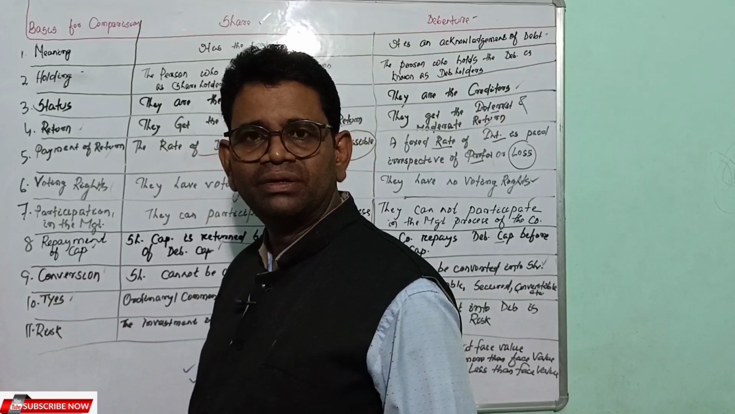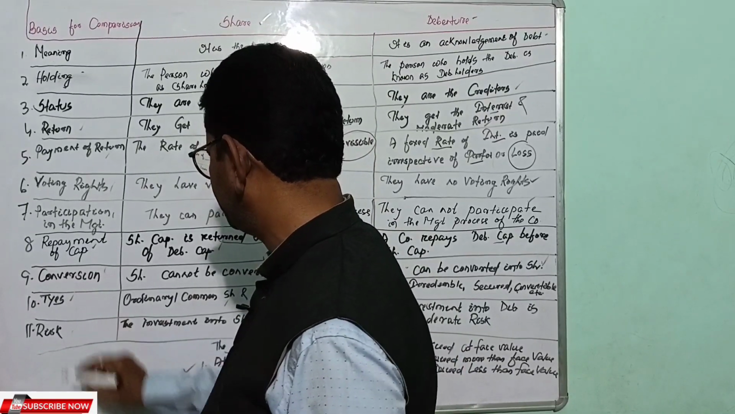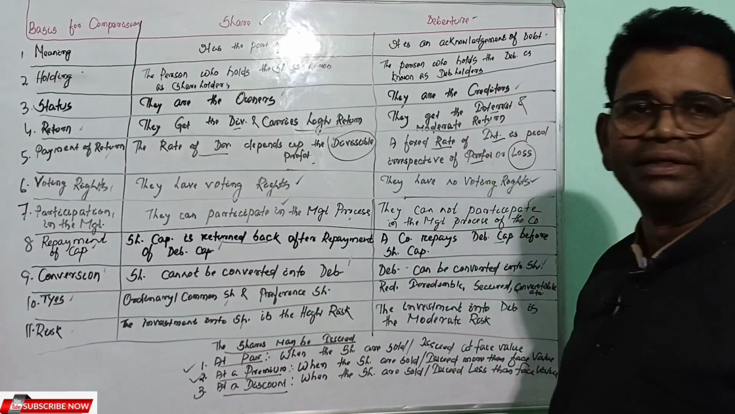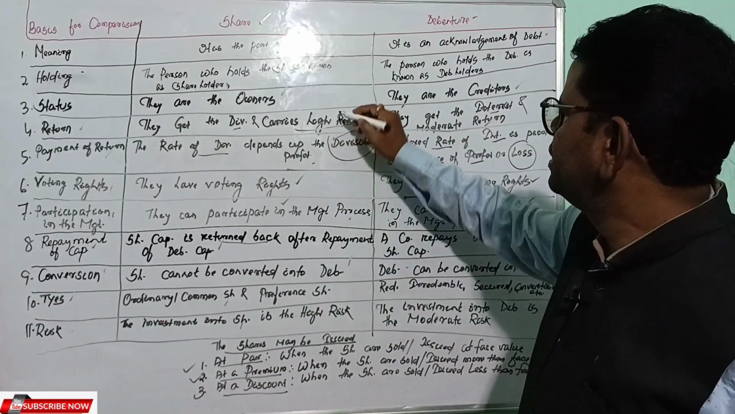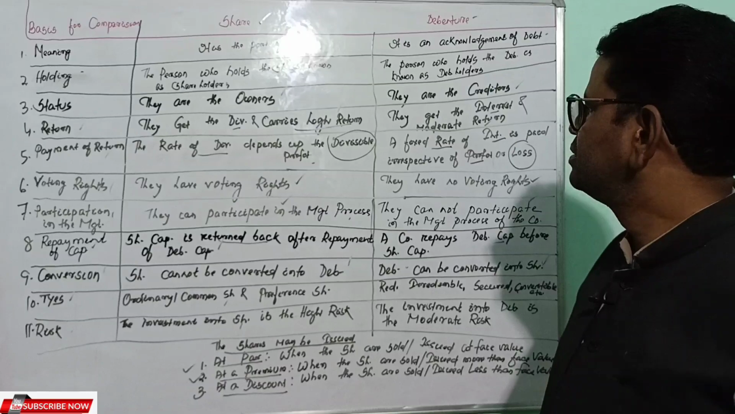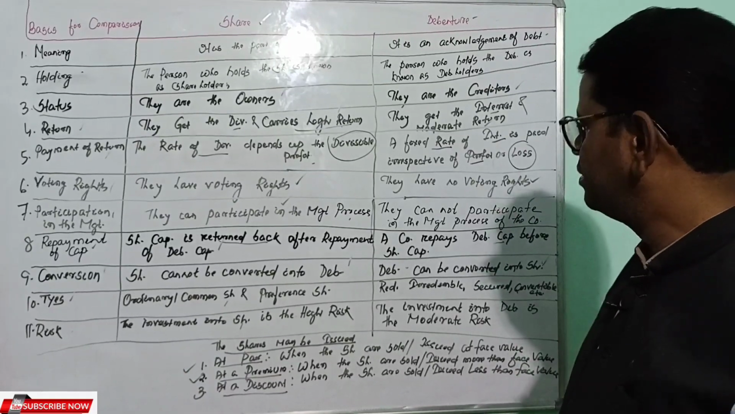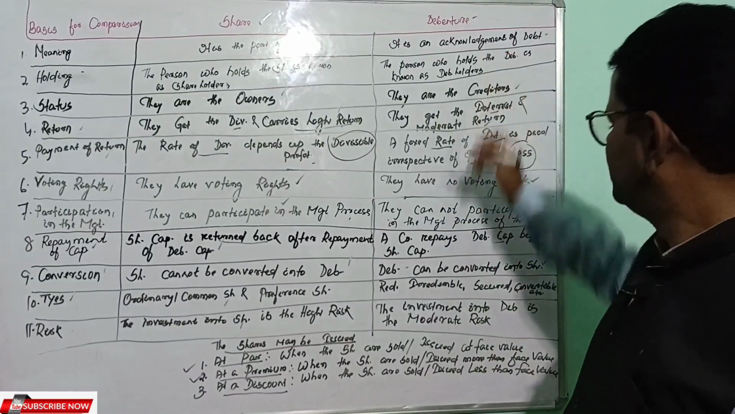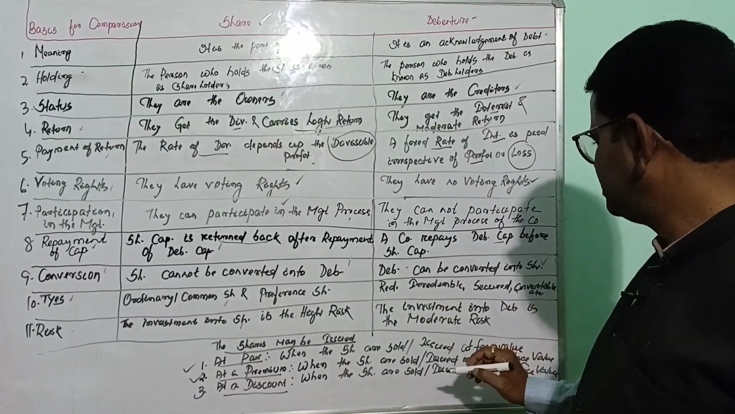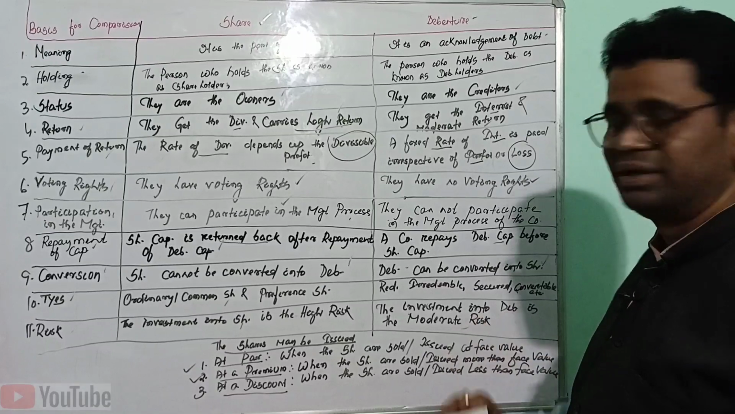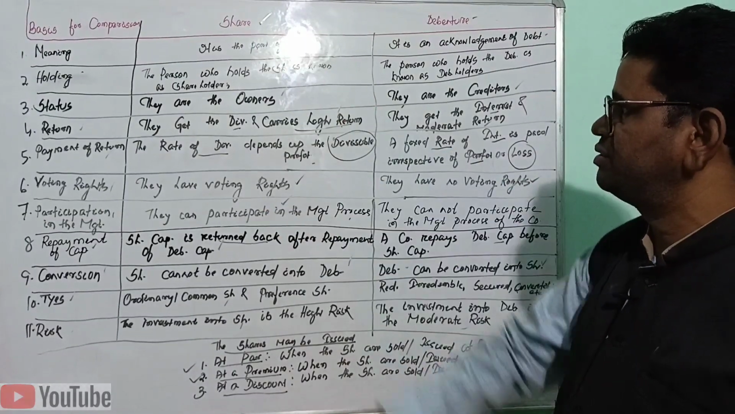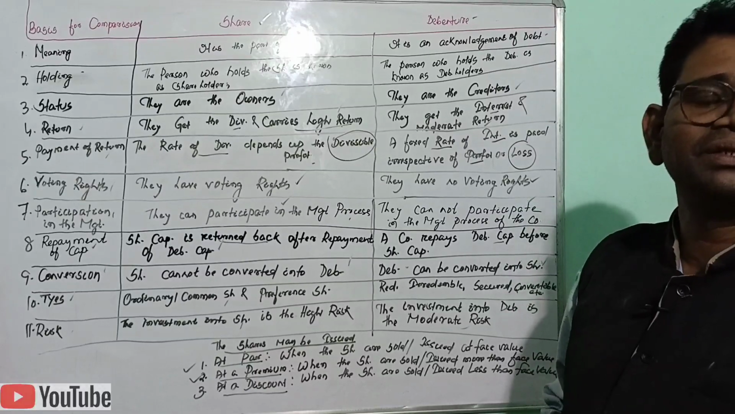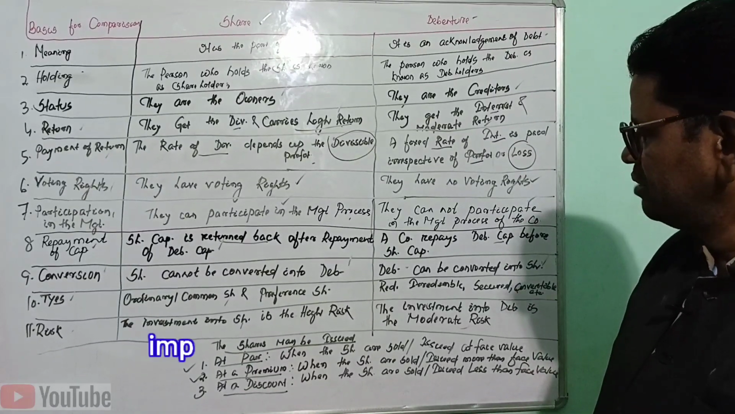Then last but not least, the basis of comparison is the risk. Investment in shares is high risk, because the shareholder can get a high return on the basis of the divisible profit, whereas investment in debentures carries moderate risk. So these are the bases of comparison. I hope, dear friends, it is now clear, and it's the most interesting part of this video lecture.